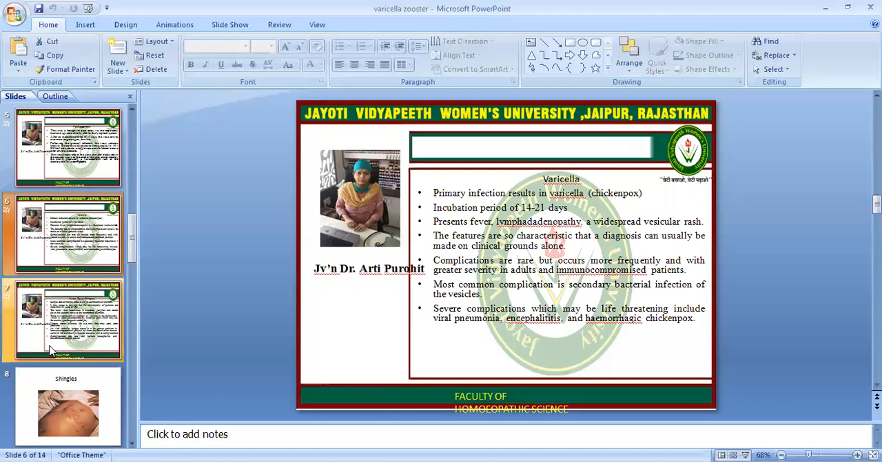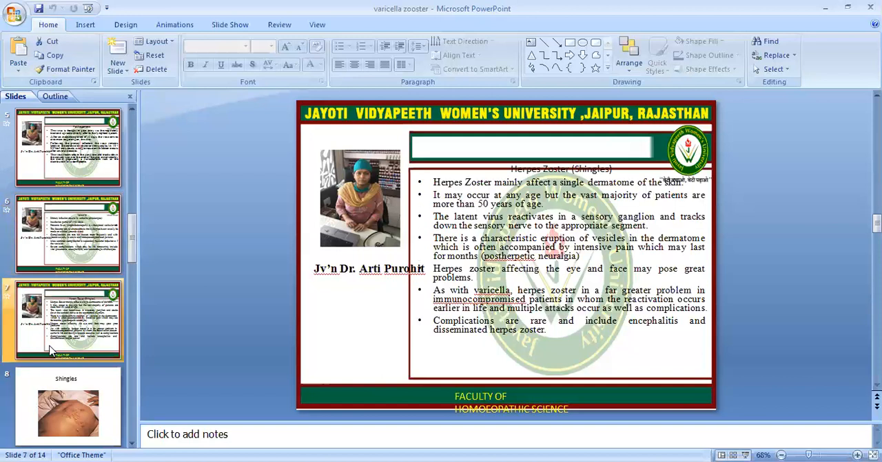Complications are rare but occur more frequently and with greater severity in adults and immunocompromised patients. The most common complication is secondary bacterial infection of the vesicles. Severe complications which may be life threatening include viral pneumonia, encephalitis, and hemorrhagic chickenpox.